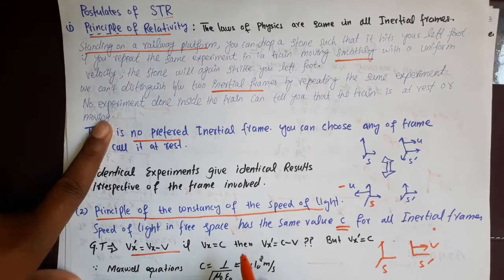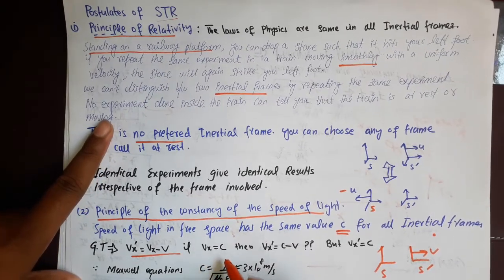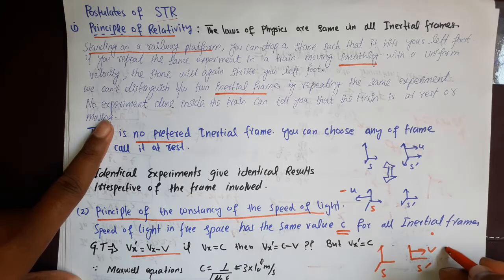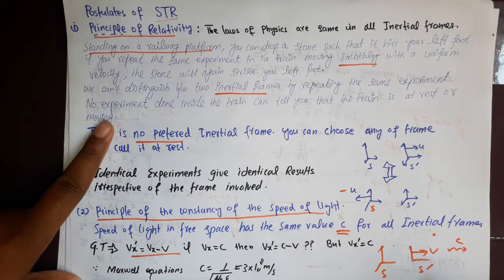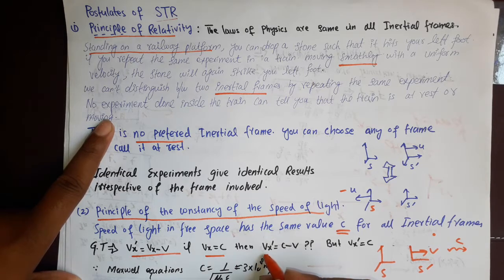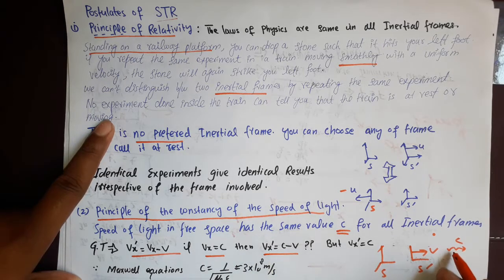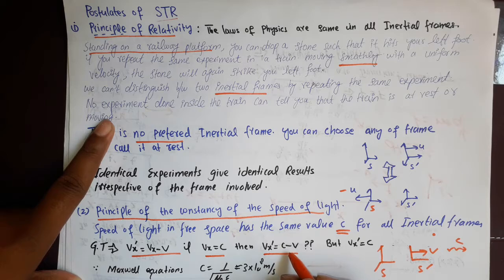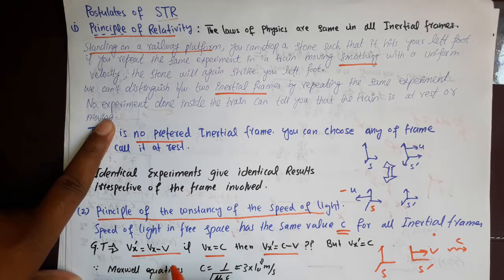Look here. If Vx is equal to c, let's say light is emitted here and its speed is c in this frame. According to Galilean transformations, the speed of this flash of light in the other frame will be Vx prime equal to c minus v, according to this velocity transformation equation.